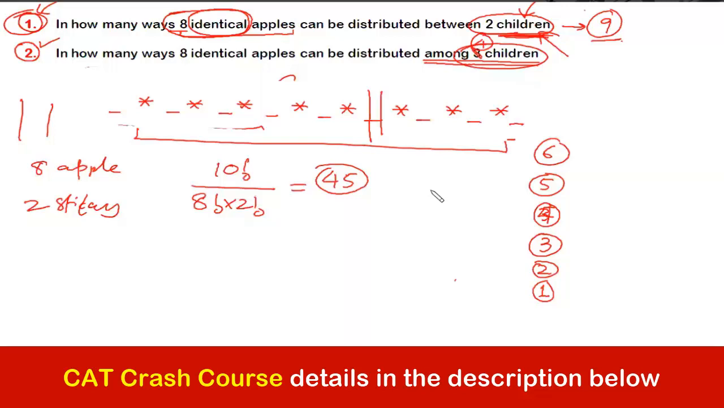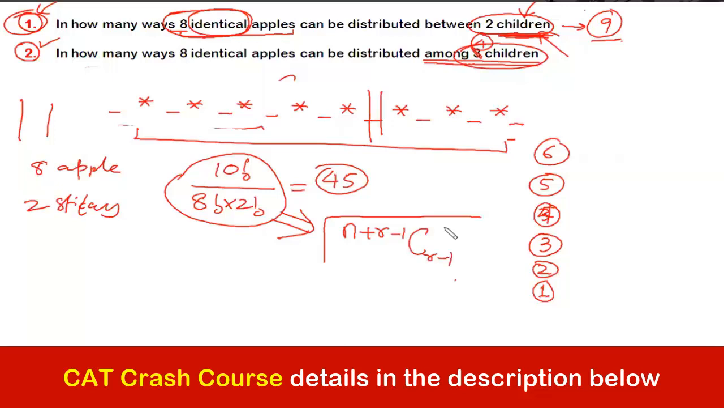Am I clear, guys? Everybody please use chat for any kind of questions. Okay? So simplifying this and packing it into a formula, we come up with a formula which is n plus r minus 1 c r minus 1. Okay, so this is the formula which we will be using now.